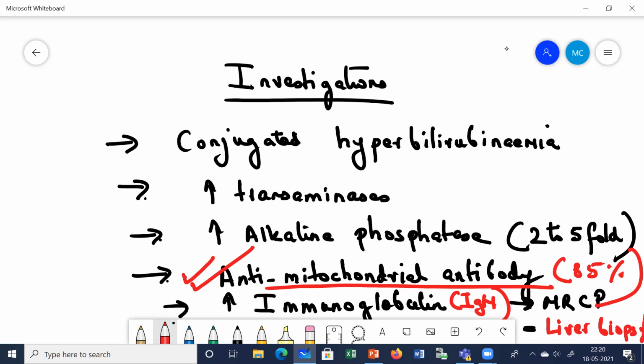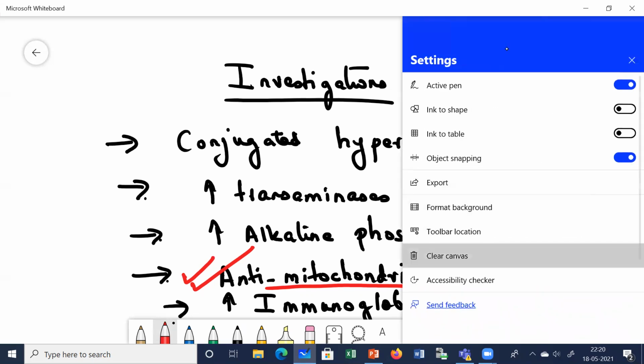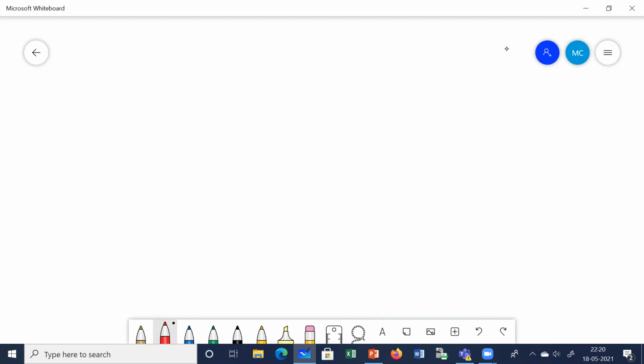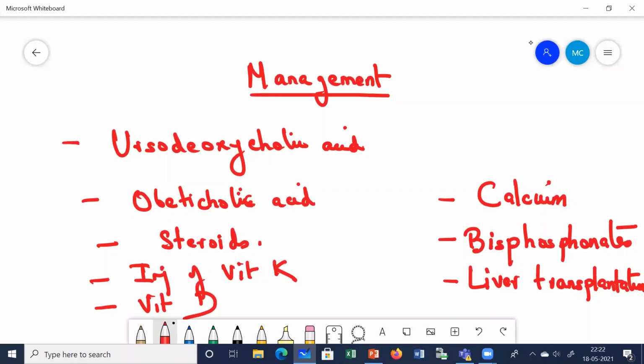Next, let us come to the management. The drug which appears to have some benefit in this situation is ursodeoxycholic acid. This is mainly given in a dose of 10 to 15 mg per kg. Its role is that, as I had told you in the beginning, what is actually causing the cirrhosis of liver is the retention of the bile salts. They are toxic to the hepatocytes, isn't it?